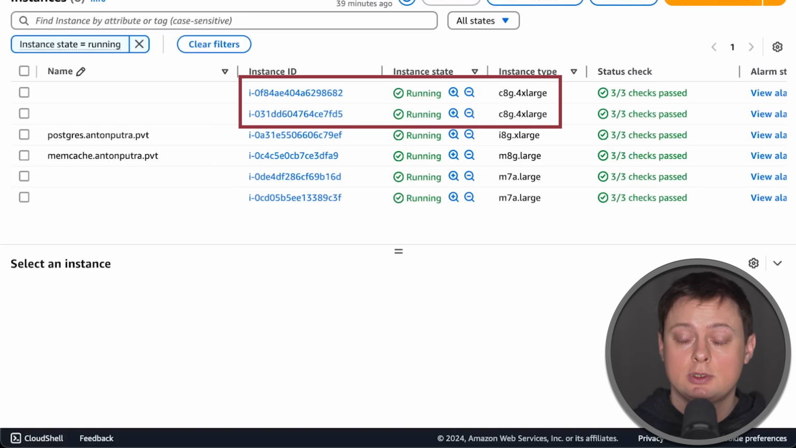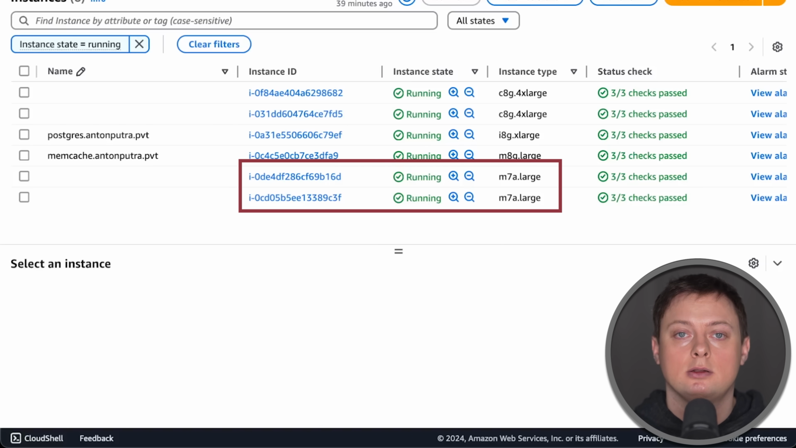Then I use compute optimized instances for the EKS cluster to run Prometheus, Grafana, and other monitoring components, as well as to deploy clients that generate load. And I use M7A large instances for each application, and I run them on their own dedicated VMs using tolerations and affinity.